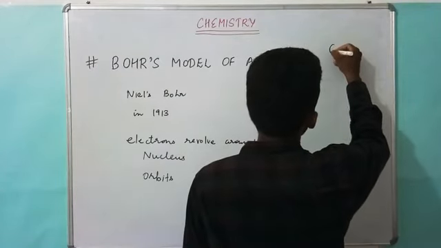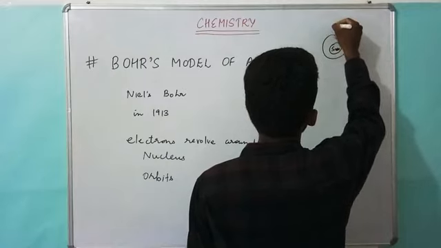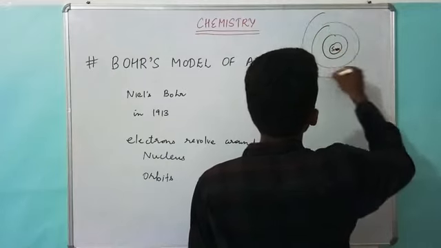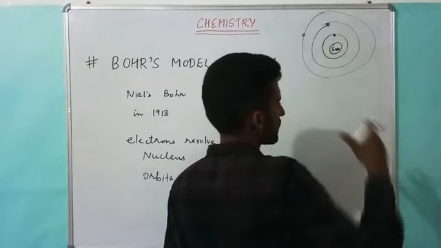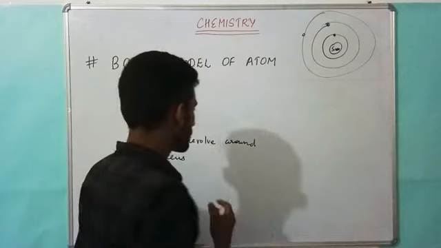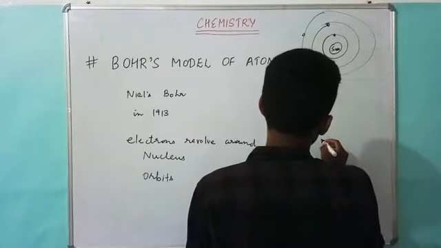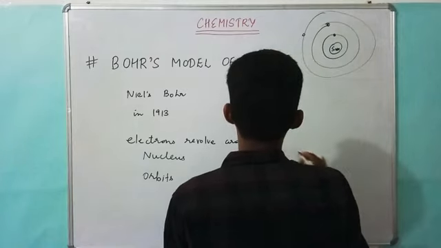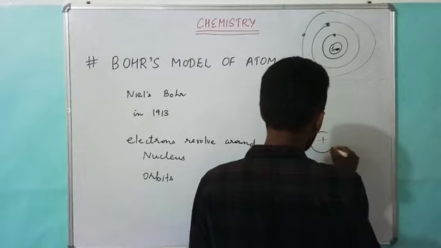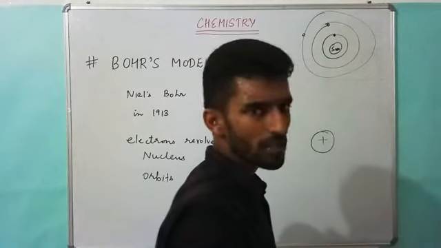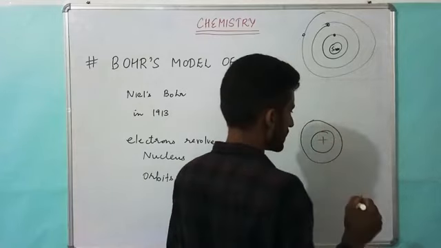So the sun, we know, is present in the center, and around the sun different planets revolve. First one is Mercury, then Venus, then Earth, then Mars, then Jupiter, Saturn, and so on. Similarly, in his atomic model, he proposed that in the center the nucleus is present, which is positively charged. Around the nucleus, electrons are present.